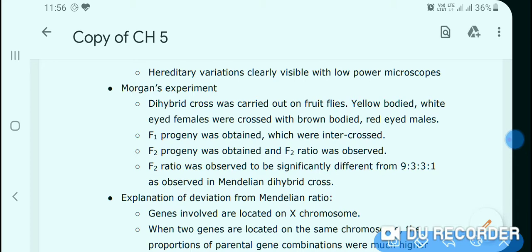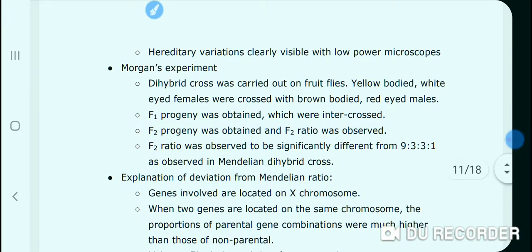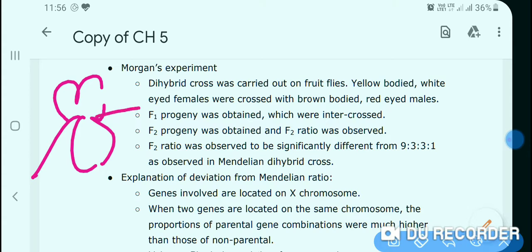Morgan's experiment, dihybrid cross. Let us come to the Morgan experiment. A dihybrid cross was carried out on the fruit fly, yellow bodied, white eyed. That means the body was yellow and the eyes were white.